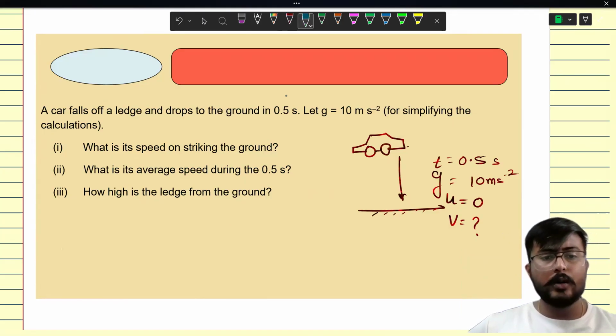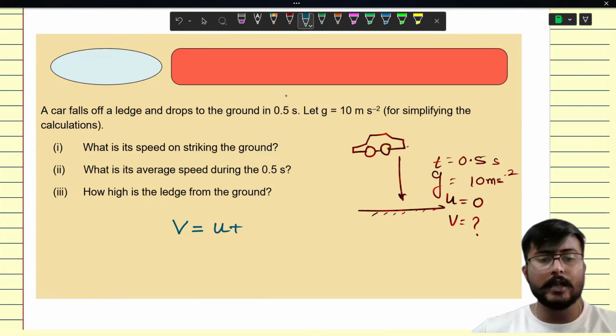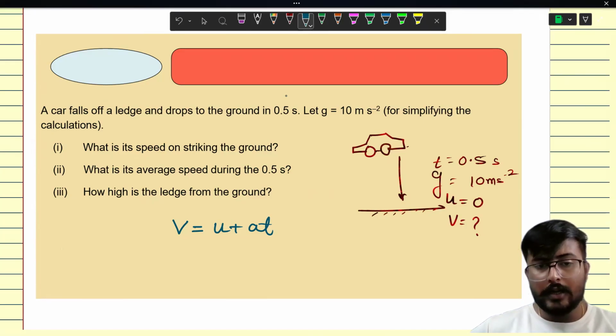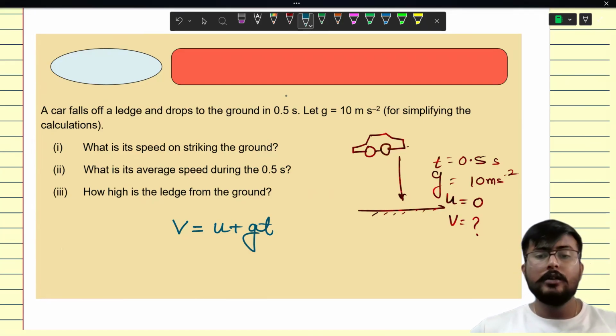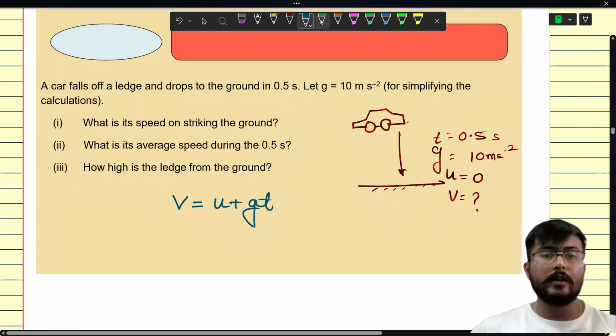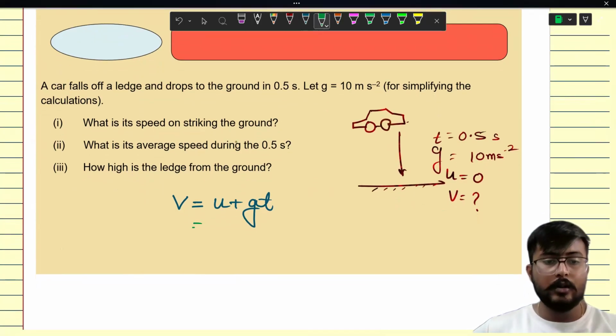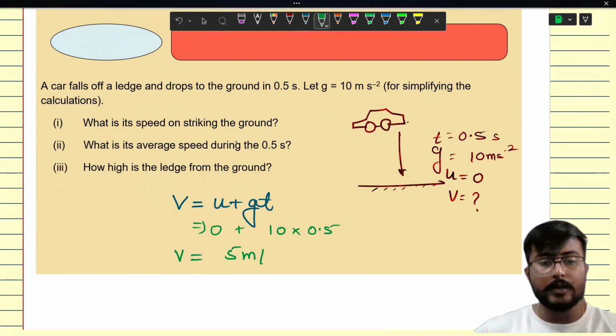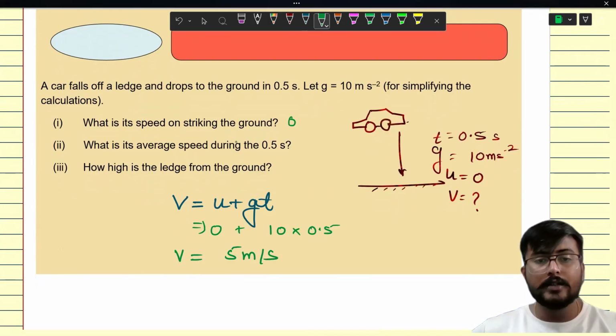Is there any equation that will help us? Let's take v equals u plus at. We know u, a is g, and t, so we can find the value of v. 0 plus 10 multiplied by 0.5, that is, v is equal to 5 meter per second. First question done. The answer is 5 meter per second.